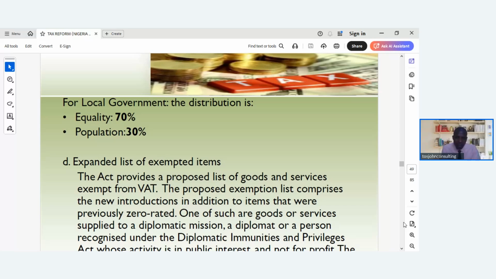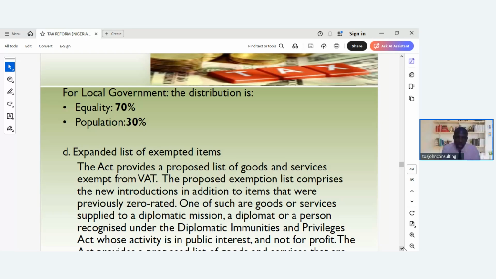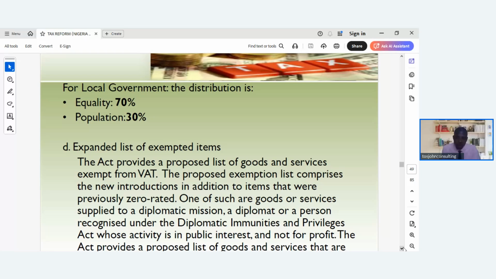Expanded list of exempted items. The Act provides a proposed list of goods and services exempt from VAT. The proposed exemption list comprises the new introductions in addition to items that were previously zero rated. One of such are goods or services supplied to a diplomatic mission, a diplomat or a person recognized under the diplomatic immunities and privileges, and those whose activity is in public interest and not for profit.